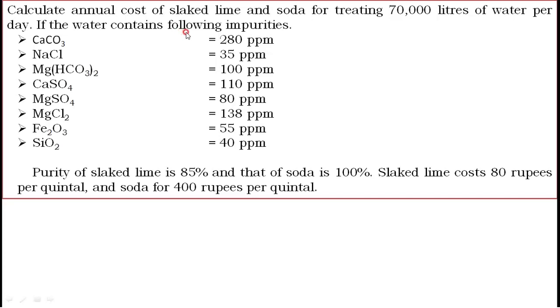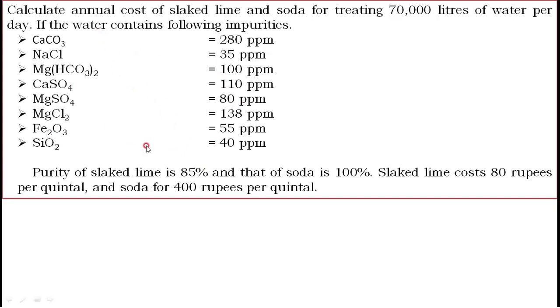The water contains the following impurities: CaCO3 280 ppm, ppm means mg per liter, NaCl 35, Mg(HCO3)2 100, CaSO4 110, MgSO4 80, MgCl2 138, Fe2O3 55, SiO2 40. Purity of slaked lime is 85% and that of soda is 100%. Slaked lime costs 80 rupees per quintal and soda costs 400 rupees per quintal.